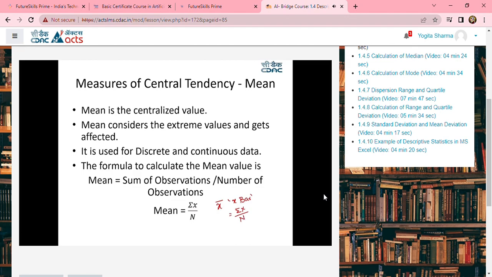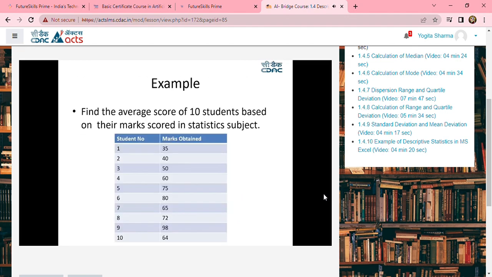Now let us understand this concept, and I'll come back to the point about it being affected by extreme values. Let us take this example. I want to find the average score of 10 students based on their marks obtained in the subject of statistics. This is how the marks are. The first student has got 35 marks, the second student 40 marks, the third student 50 marks. Now, how do we calculate the average?